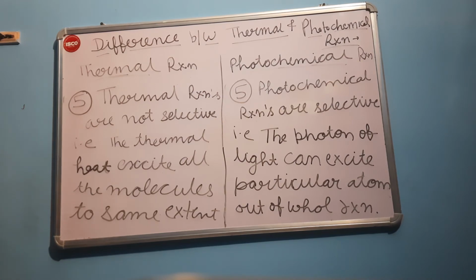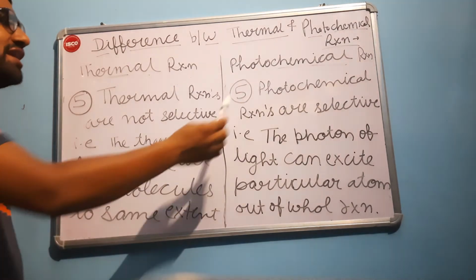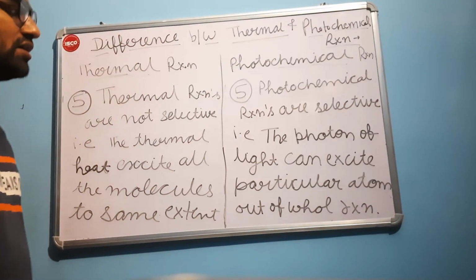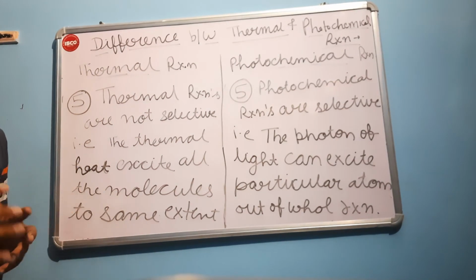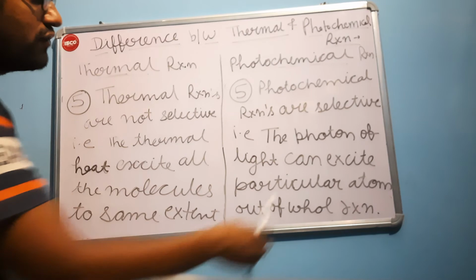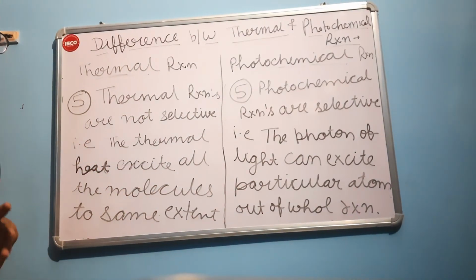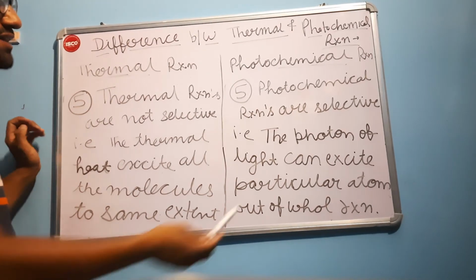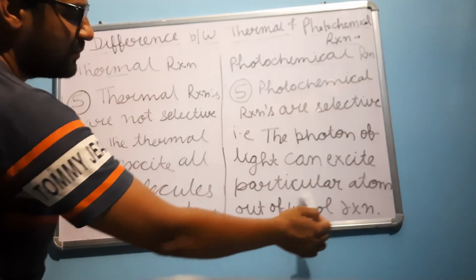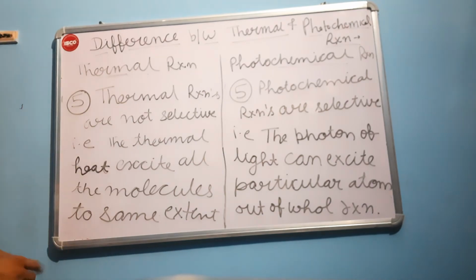But in the case of photochemical reactions, these reactions are very selective. When the photons of light fall on particular reactants, they can excite a particular atom out of the whole reactants.